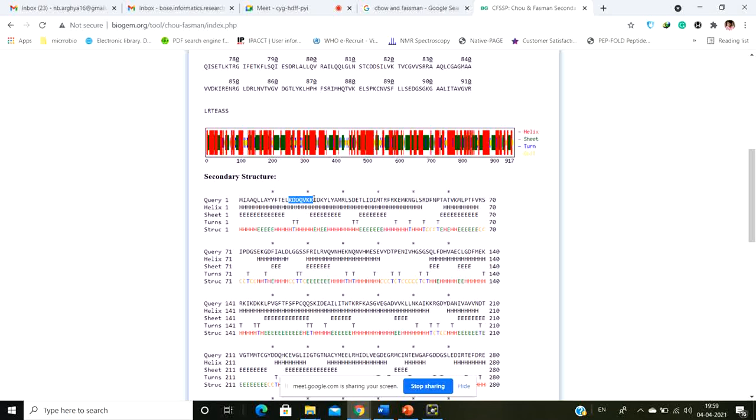If this motif is present in another protein whose structure is solved, and in that protein this amino acid takes part in the helix, the D takes part in a turn, and the rest take part in the alpha helix formation. So like this, it takes a reference from the solved structures and then gives you the idea and predicts the structure of the protein that you have uploaded.